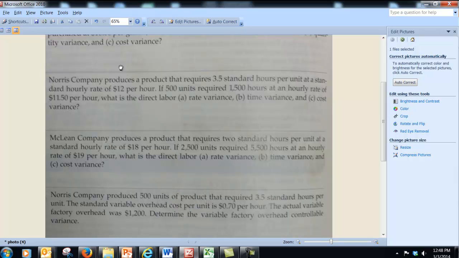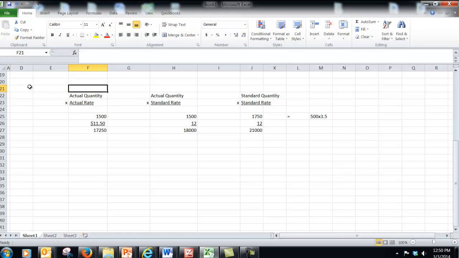Okay, so let's take a look at this one here. Norris Company. Sorry, I know that's annoying when it gets in front of it there. Norris Company produces a product that requires 3.5 standard hours per unit at a standard hourly rate of $12 per hour. If 500 units required 1,500 hours at an hourly rate of $11.50, what is the direct labor rate variance, time variance, and cost variance? Okay, so we can use the same setup to figure out what this one is. Once again, we have actual, standard, and actual in standard.